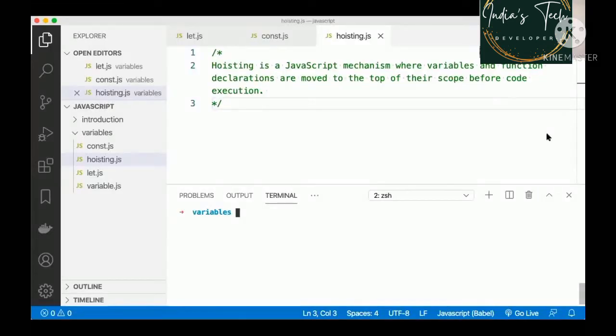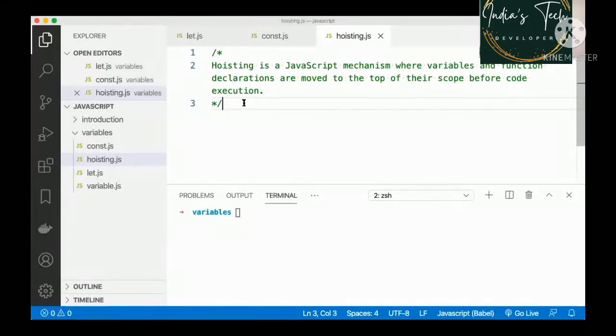So I have a file that I've created. The name of the file, I've called it hoisting.js. Now, basically, hoisting is a mechanism where variables and function declarations are moved to the top of their scope before code execution.